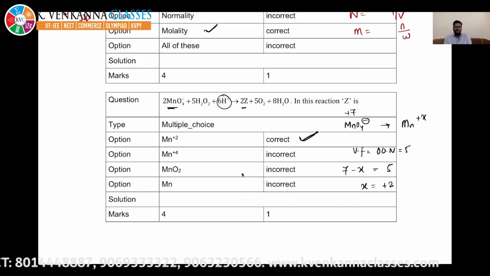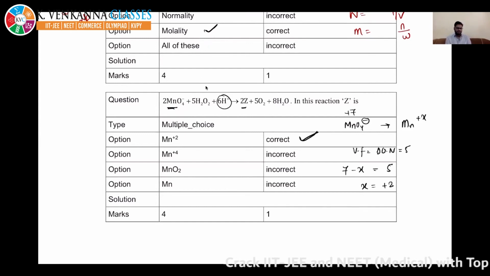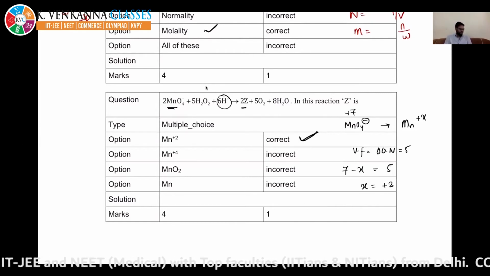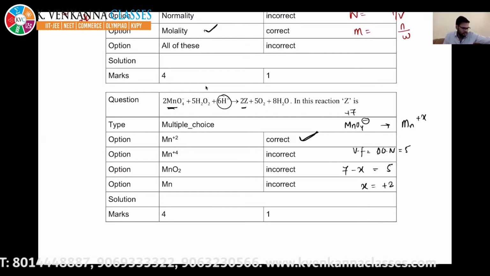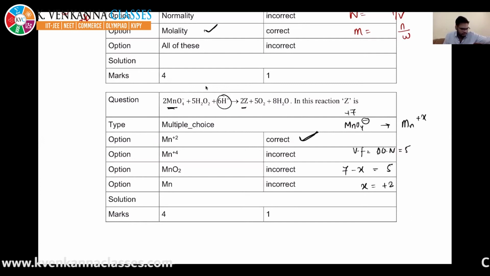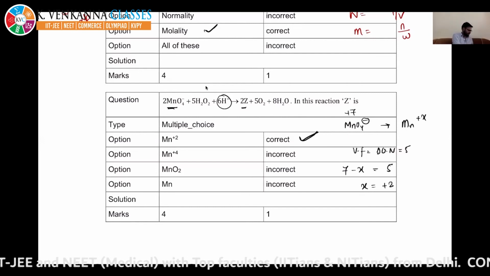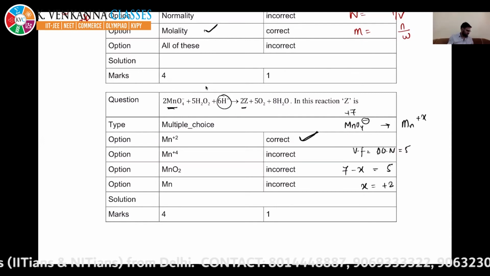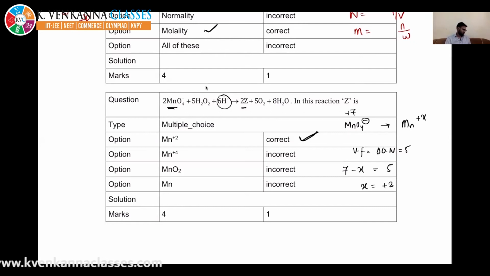Write it down. If you are having any doubt, you can raise your hand. I will explain it again. Fine, moving to the next.